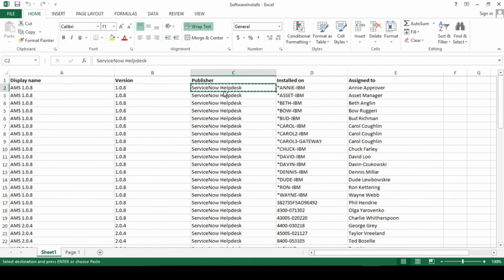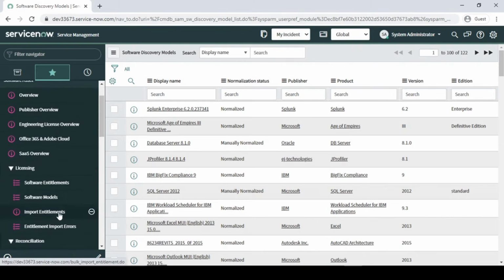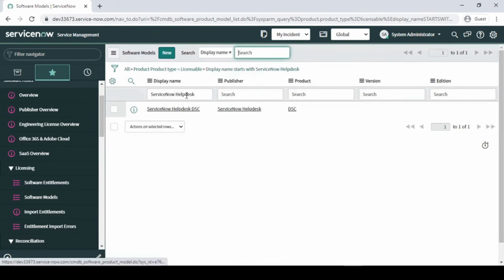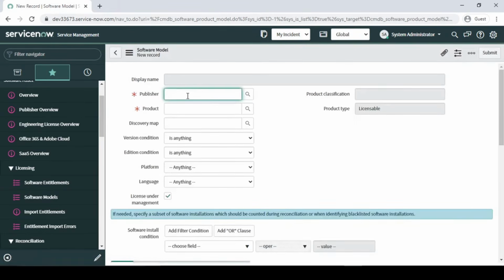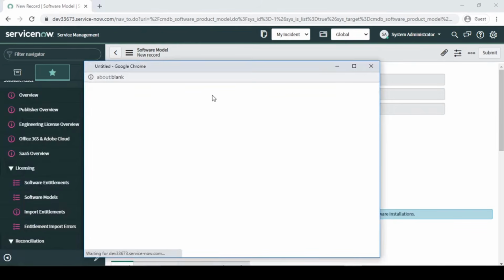So let's check whether we have created it or not. ServiceNow is the publisher in this case. Where can we check our publisher? We can go to the software model. I think we have already created it, so let me open it. Okay, fine, let me create a new software model. As the publisher, I'm going to select the ServiceNow help desk. This is pointing to the company table, basically, guys. Let me showcase it to you.